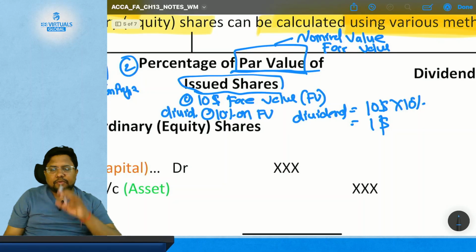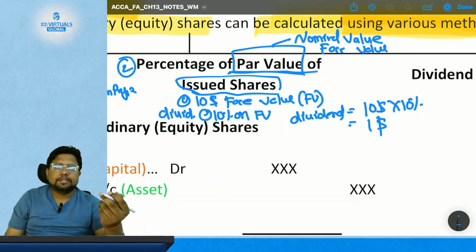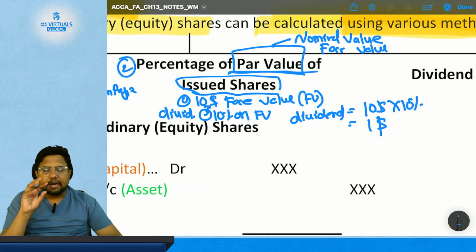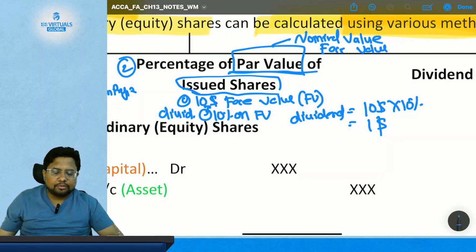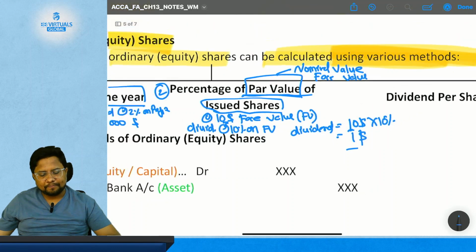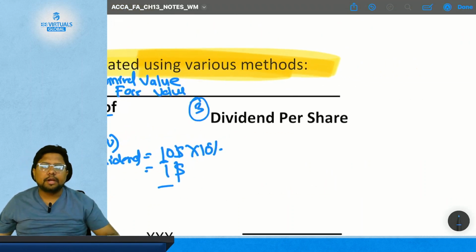where the face value is the main base against which the percentage is calculated. Suppose the share has a face value of $10 and the company has decided to issue dividend at the rate of 10% on the face value, then the amount of dividend will be $1 per share. Clear? Then the third, the last but not the least, is the dividend per share, which is very simple.